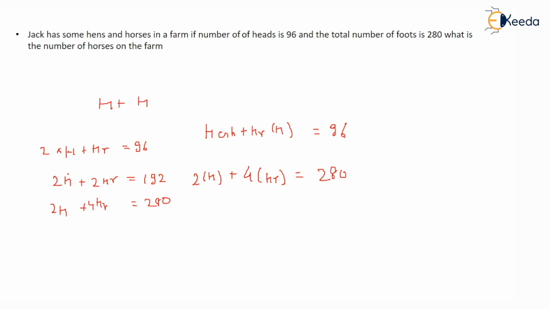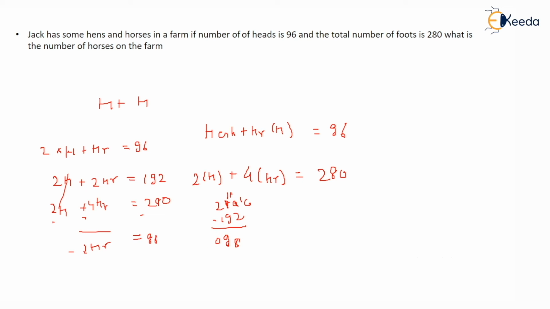So this can cancel out, right? Minus, minus. So this comes out to be minus 2HR equals, after subtracting, minus 280 minus 192. This comes out to be 88.